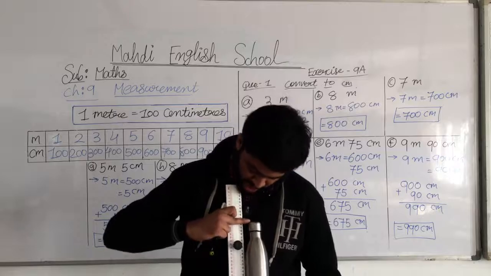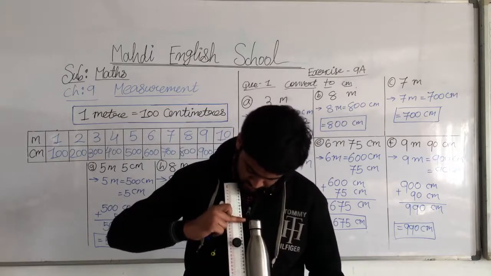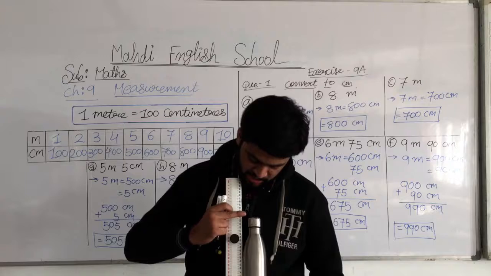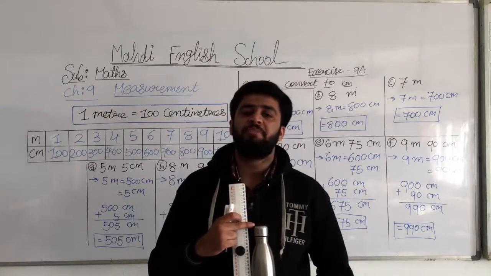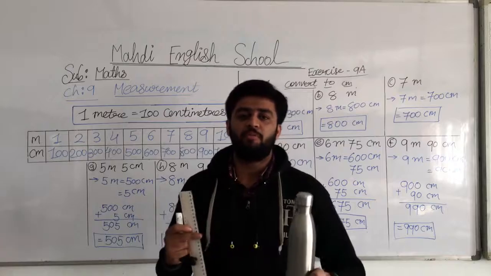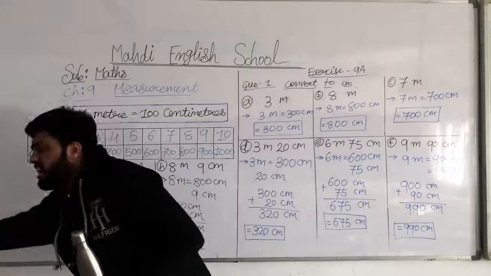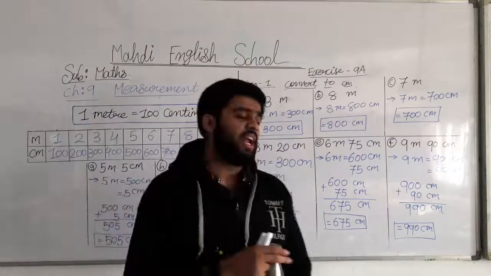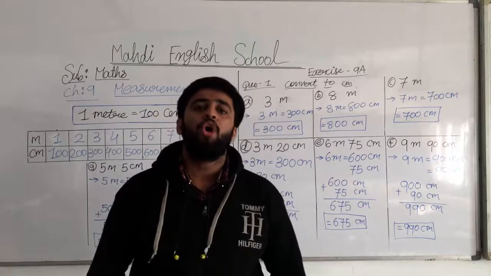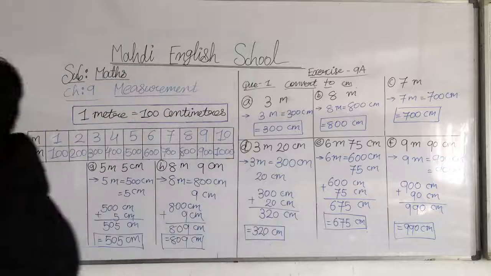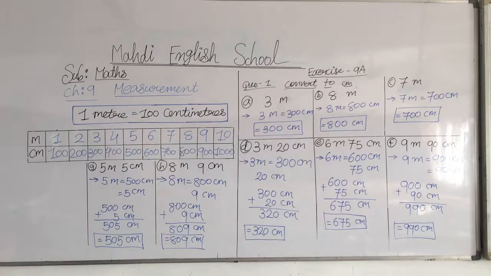Like that, it may be 20 centimeter, 21 centimeter for the water bottle. So you have to count this for each different object. Then after you complete this question, I'll give you objects. You have to find the centimeters of all these objects.